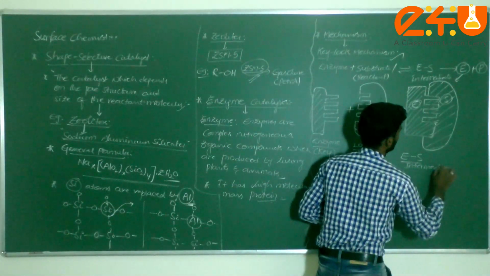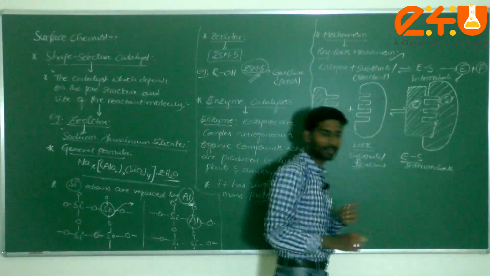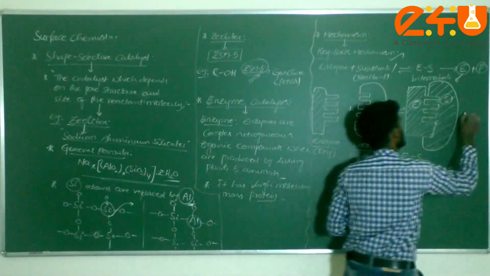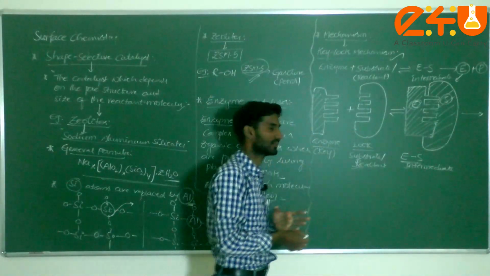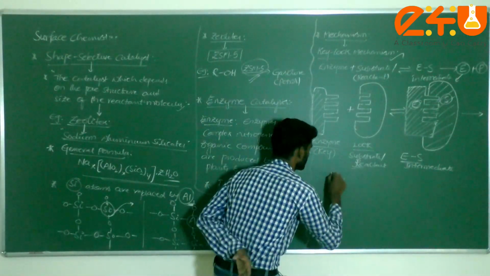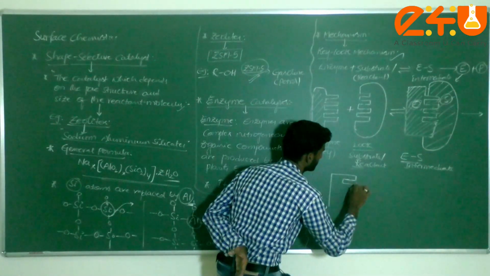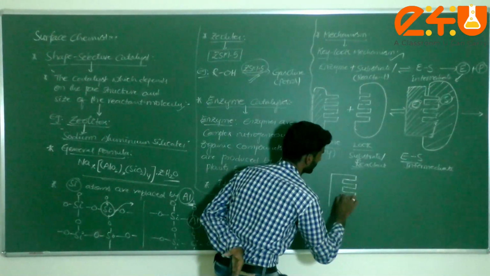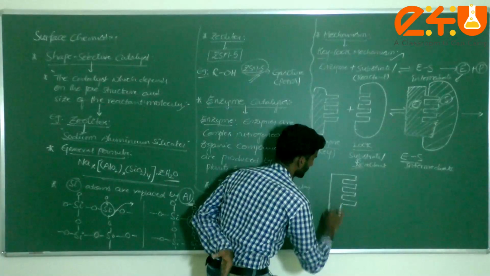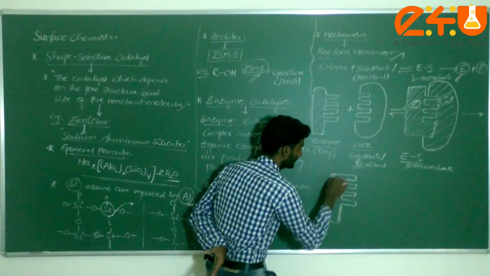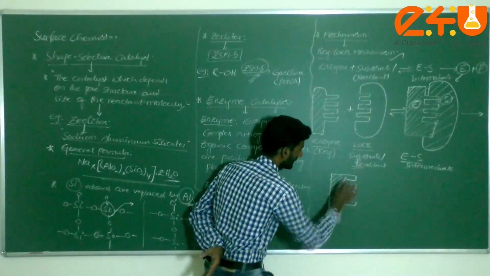ES intermediate. Generally what will happen, dear students? It will go and fix on the surface of the enzymes. This is unstable. Then to become more stable, what will happen here? It is forming. It looks like a key or not, dear students? Key. This is okay, enzyme separated.